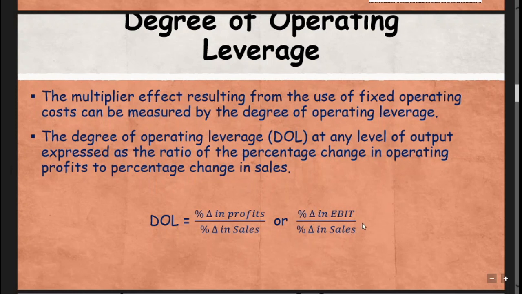So by the use of fixed operating cost, if a small change happens in sales, definitely a magnified and big change will happen in EBIT. So the formula for calculating degree of operating leverage is percentage change in EBIT divided by percentage change in sales. The degree of operating leverage at any level of output is expressed as the ratio of percentage change in operating profit to percentage change in sales.